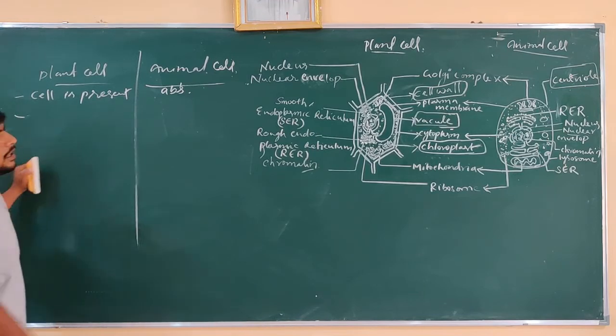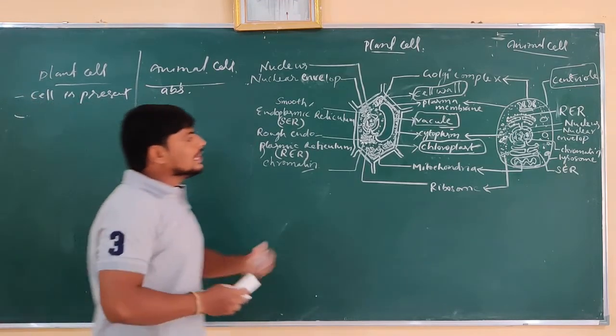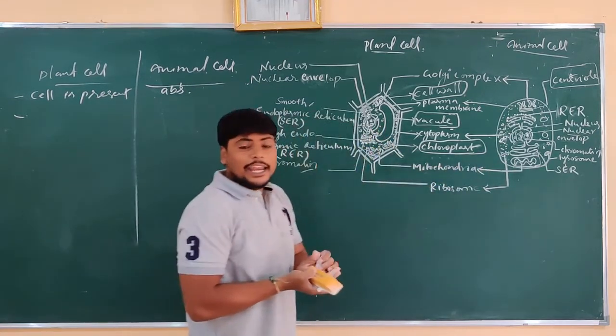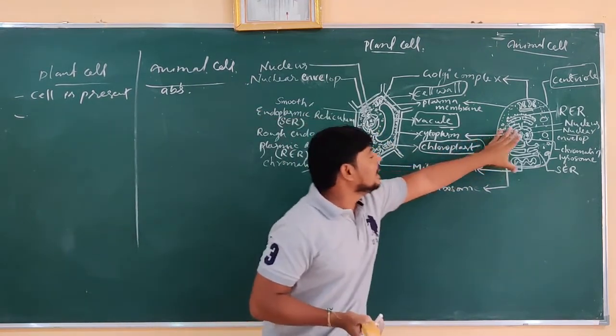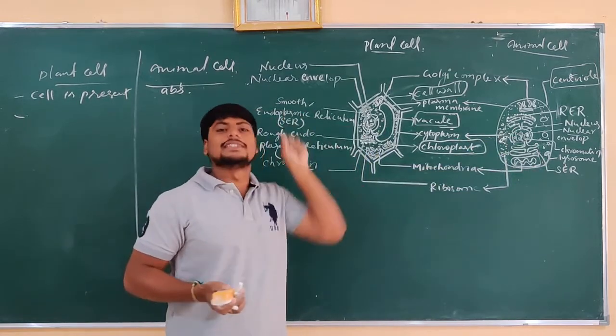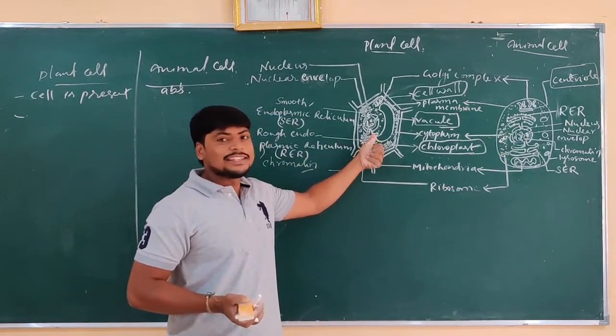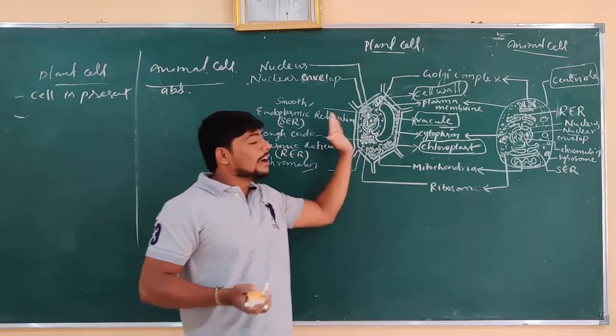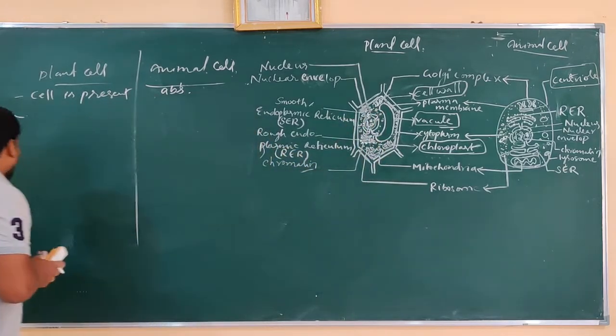And next, if you observe the nucleus of the plant cell and animal cell, in case of animal cell, the nucleus is present in the center of the cell, but the nucleus of the plant cell is not present in the center, it is away from the center. That is one more difference.